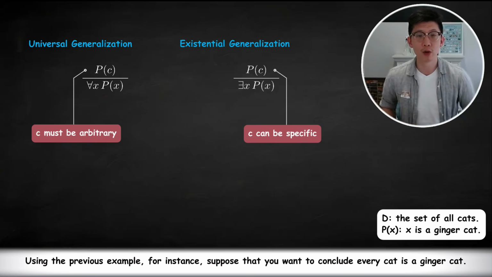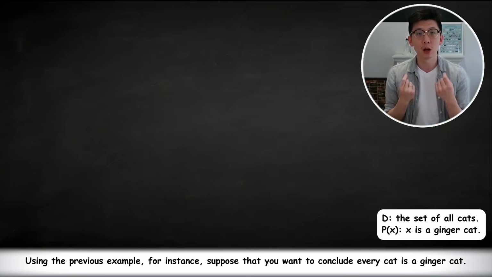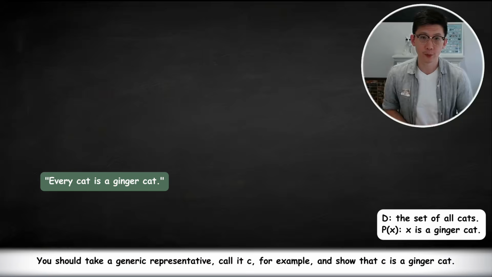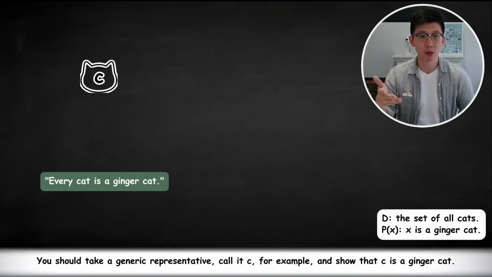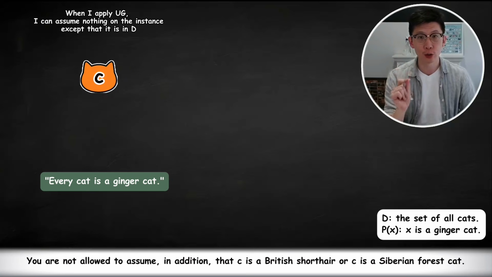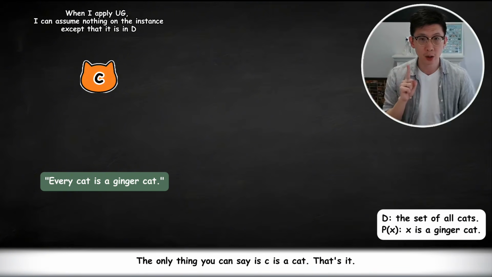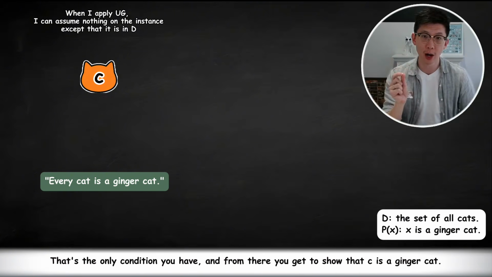Using the previous example for instance, suppose that you want to conclude every cat is a ginger cat. You should take a generic representative, call it c, for example, and show that c is a ginger cat. You are not allowed to assume, in addition, that c is a British Shorthair or c is a Siberian forest cat. The only thing you can say is c is a cat. That's it. That's the only condition you have, and from there you got to show that c is a ginger cat.